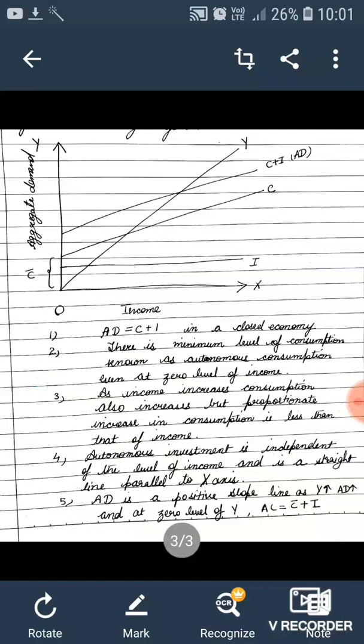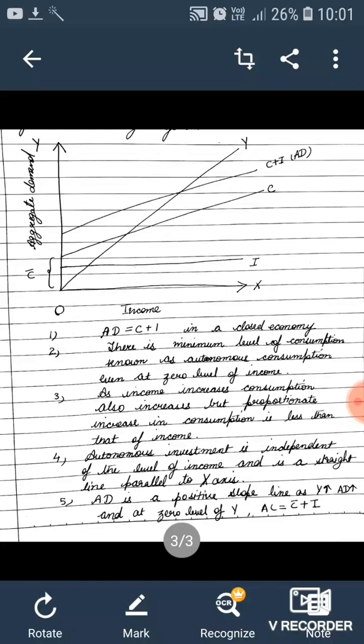Let's take the topic graphically now. We talked about aggregate demand, but here we are interested only in the closed economy. In a closed economy, we take only private consumption expenditure, denoted by C, and investment expenditure, denoted by I. So aggregate demand will consist of these two, and AD will be equal to C plus I, as per the first point.